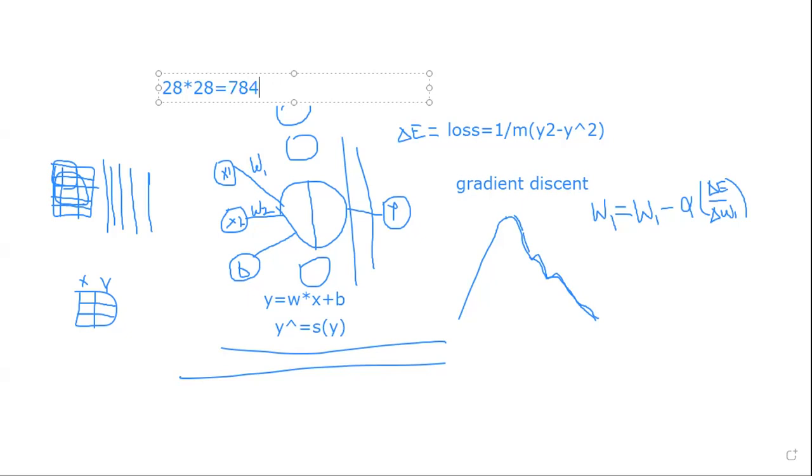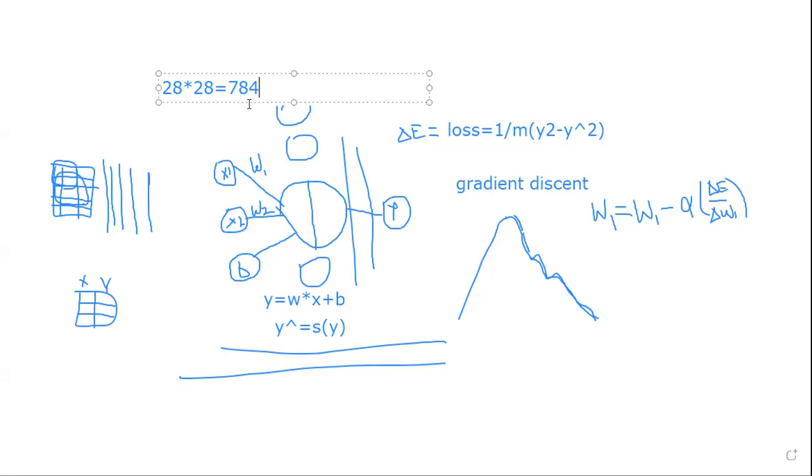If you convert this two-dimensional matrix into a one-dimensional vector, you can feed this image over here as one column. The output could be a cat, a dog, or a handwritten digit or anything. So you will have one output and 784 as input.